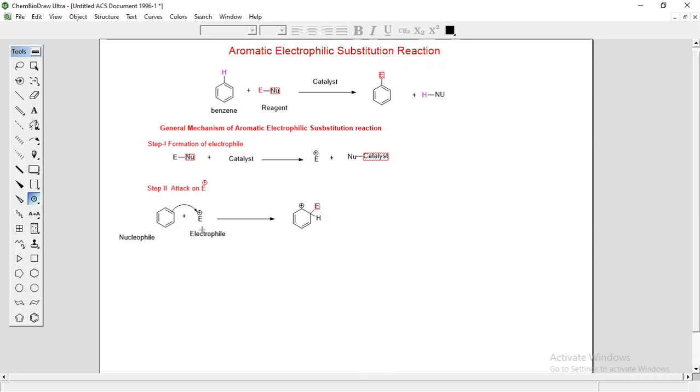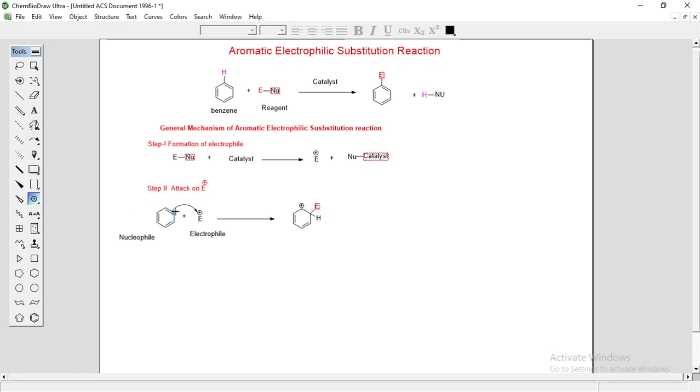So in the second step, attack on the electrophile takes place. This benzene ring is your electron rich system, and the pi bond of this benzene ring attacks the electrophile. This carbon forms a bond with this E. Already a hydrogen is there, because benzene has 6 carbons and 6 hydrogens.